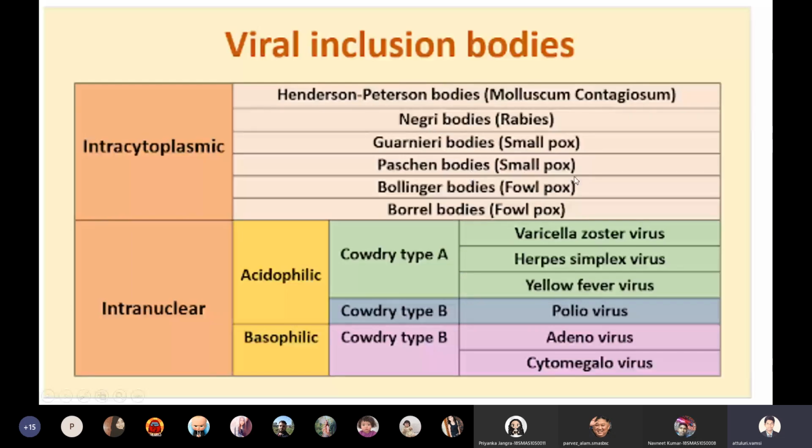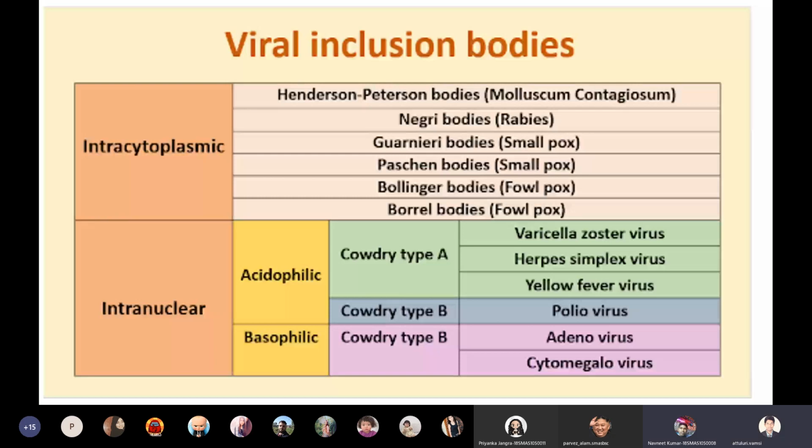But did you see the interesting feature here, students? Is smallpox virus a DNA virus or an RNA virus? DNA, double stranded. What type of inclusion bodies will we see in DNA viruses, intranuclear or cytoplasmic? Where do DNA viruses replicate?